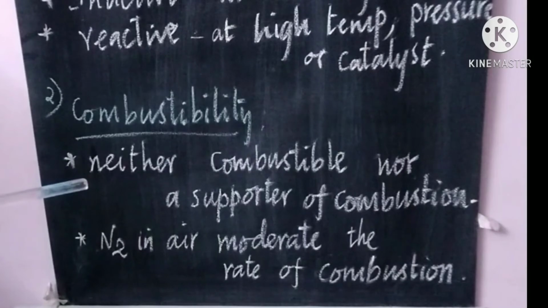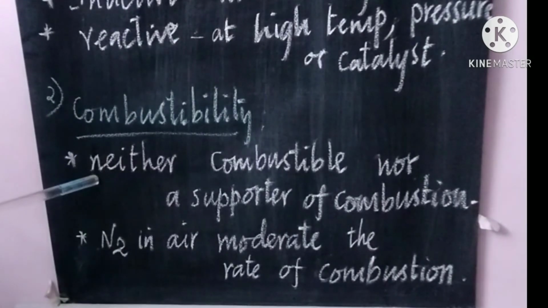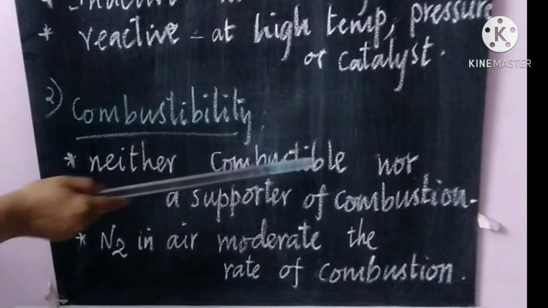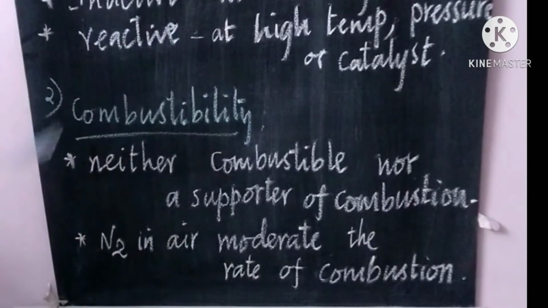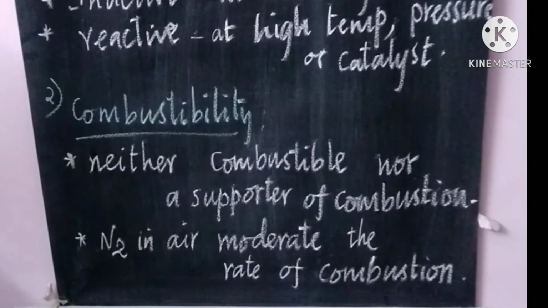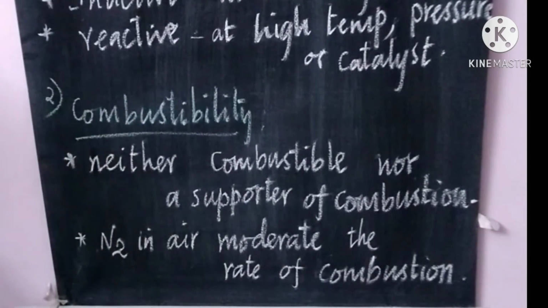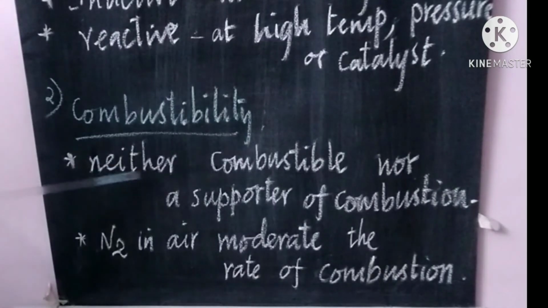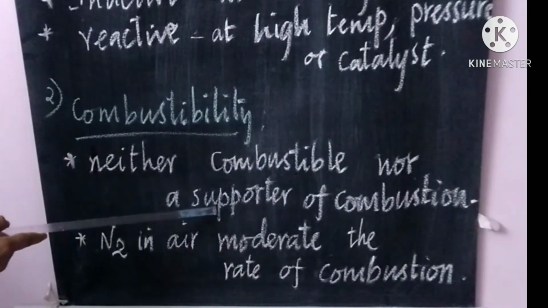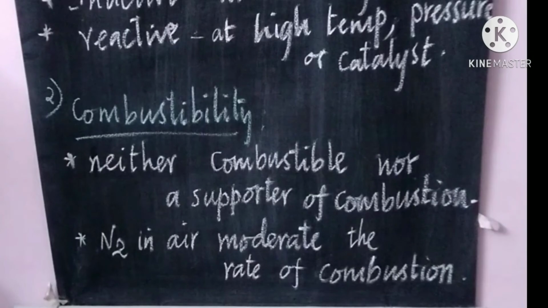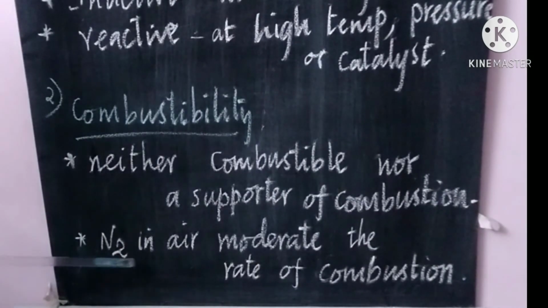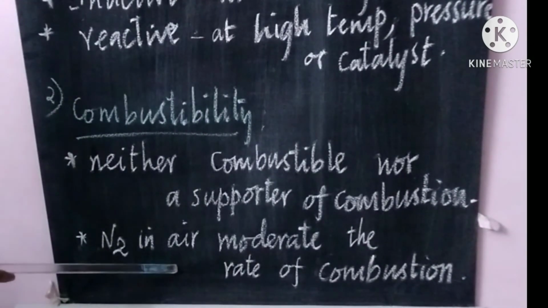Second property, combustibility. You know well, oxygen is a good supporter of combustion. What about nitrogen? Nitrogen is neither combustible nor a supporter of combustion. What does it mean? It is not combustible and it is not a supporter of combustion. But nitrogen is present in air, isn't it?